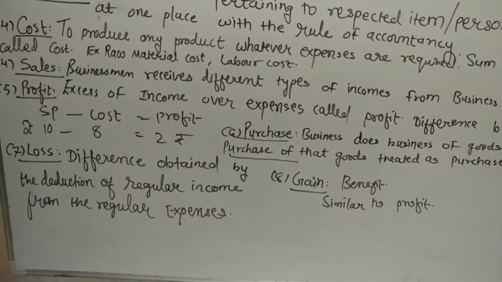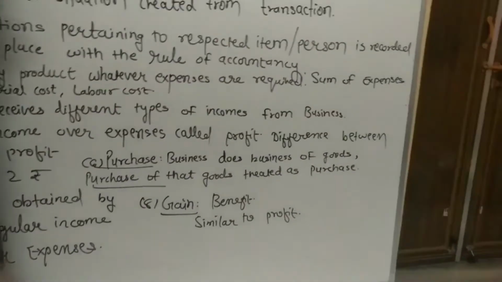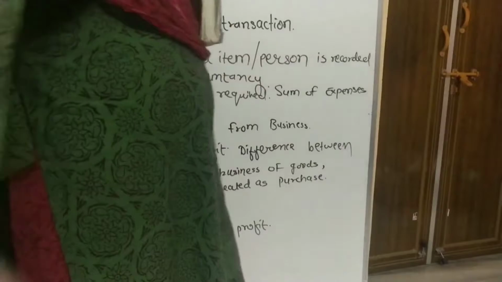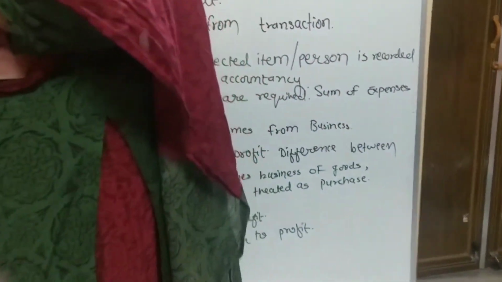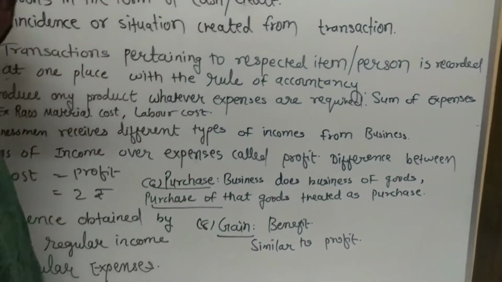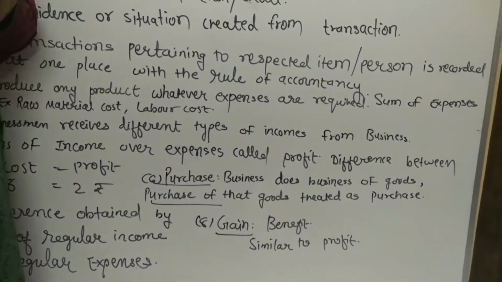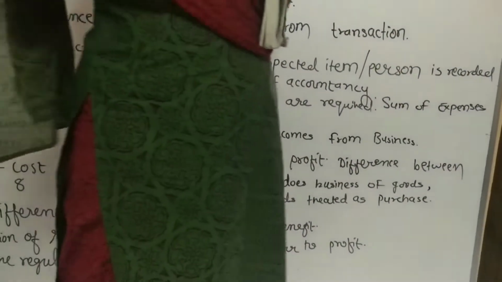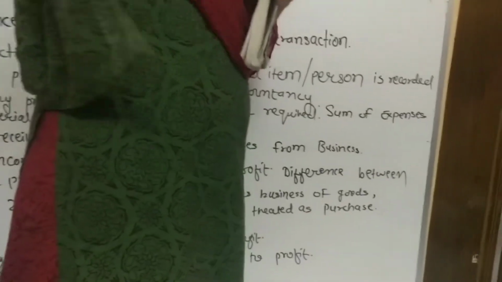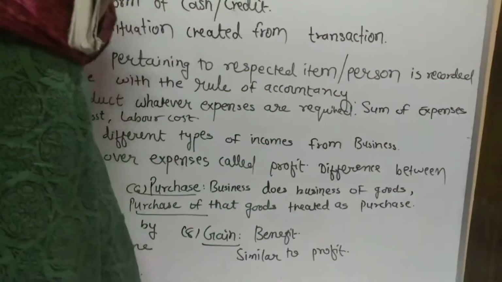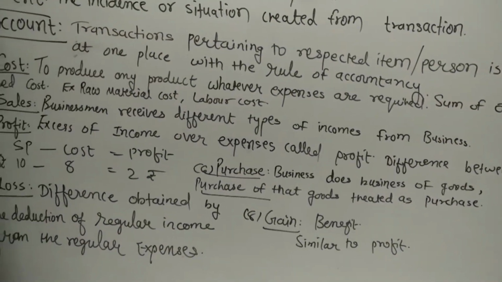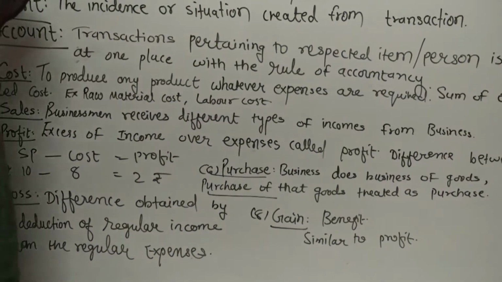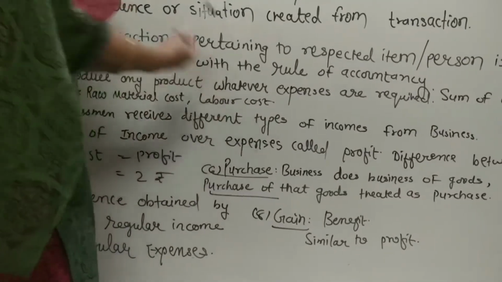For example, in your provision store, there is a goods of rupees 5 lakh rupees. You have already brought it in your shop, right? Suddenly fire occurs and all this 5 lakh rupees value that goods burnt in a fire. So it is called as loss. You are not going to get anything from it. So that is loss. Now let's talk about the point is gain.